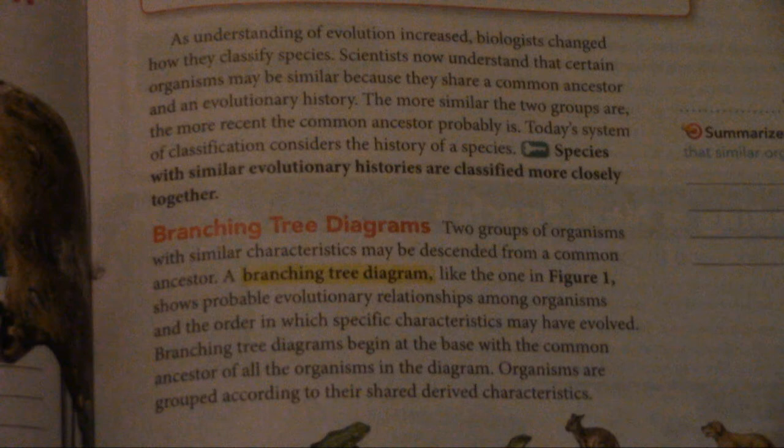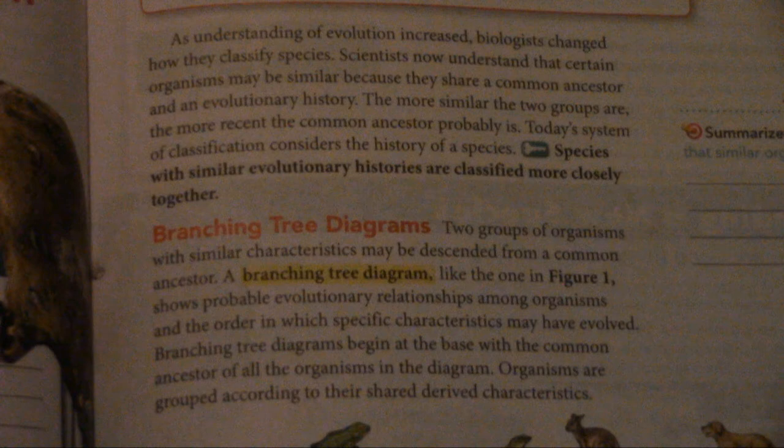Branching tree diagrams. Two groups of organisms with similar characteristics may be descended from a common ancestor. A branching tree diagram, like the one in Figure 1, shows probable evolutionary relationships among organisms and the order in which the specific characteristics may have evolved. Branching tree diagrams begin at the base with the common ancestor of all organisms in the diagram. Organisms are grouped according to their shared, derived characteristics.